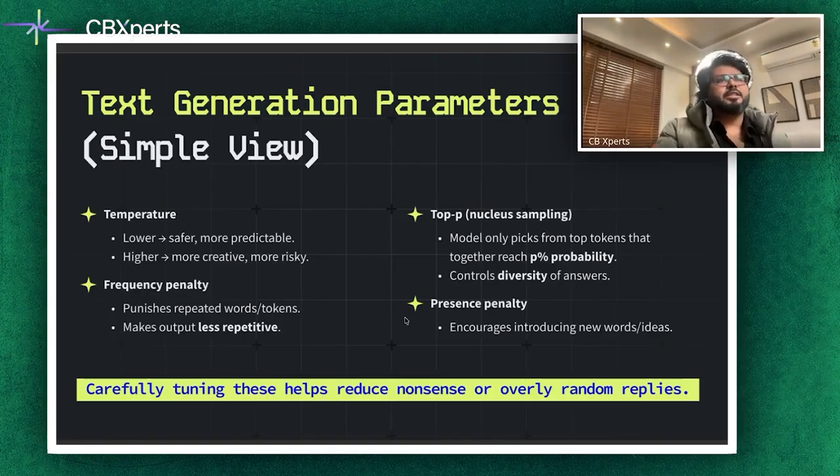Carefully tuning these parameters helps us reduce the nonsense or overly random replies which we get a lot when we use it. So this is more about how you can tune a large language model.